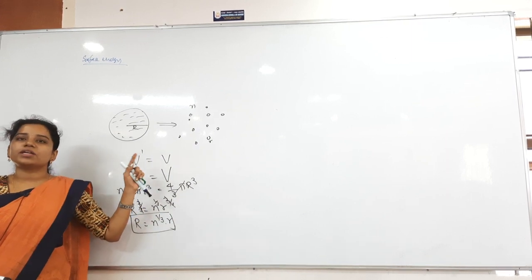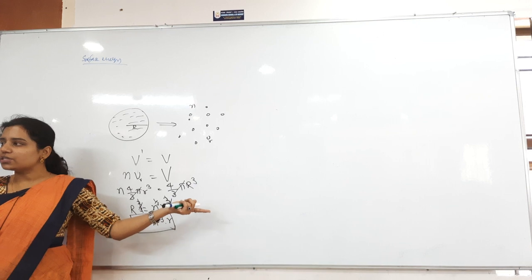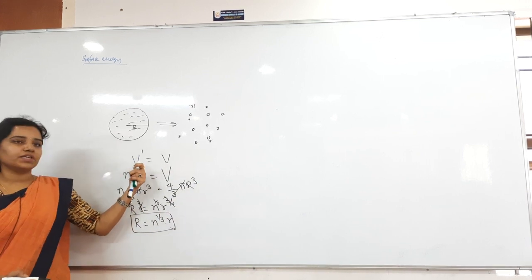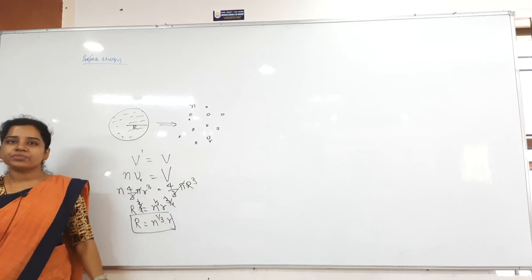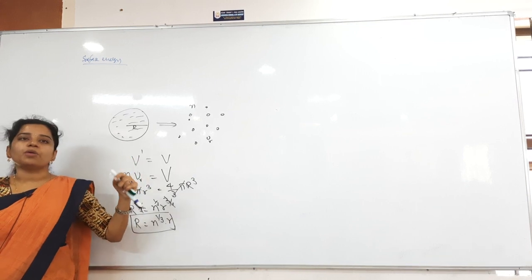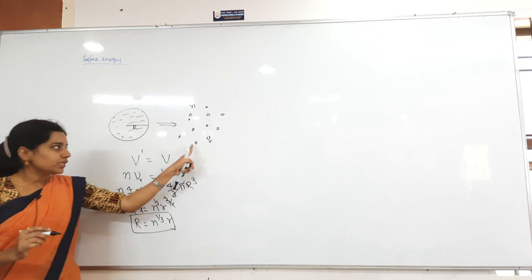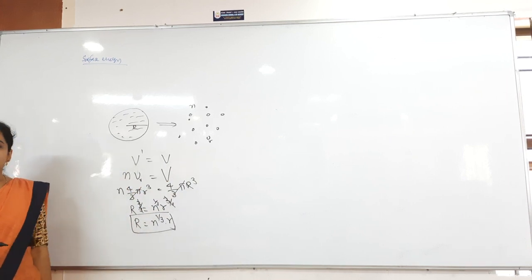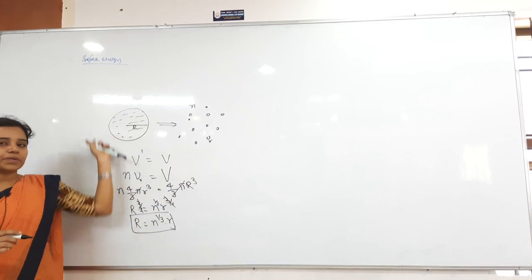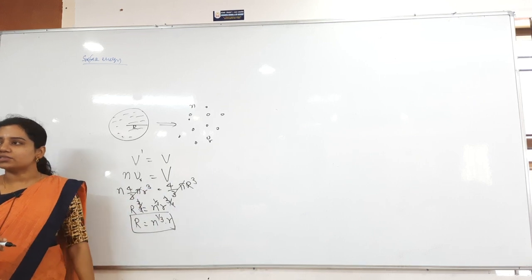Final conserved, nothing but what I can say? Final value is equal to initial value only. So final volume is V dash, initial volume is V here. Final volume is due to how many droplets here? N number of droplets. So that N number of each droplet volume is small v I will consider. That is equal to bigger drop volume, capital V, I will consider.